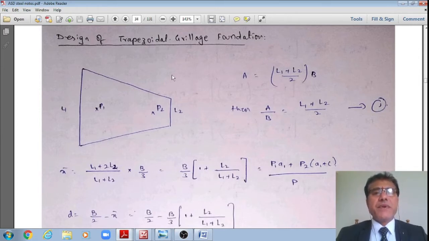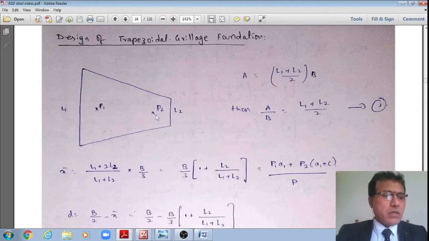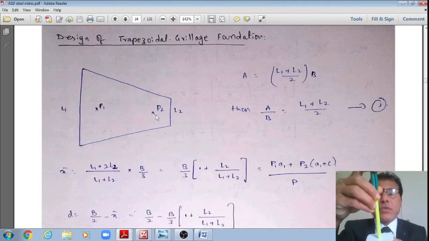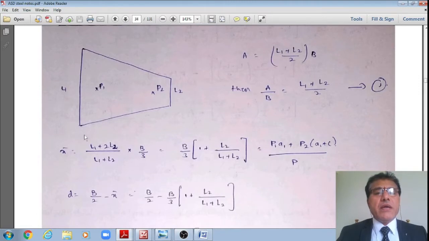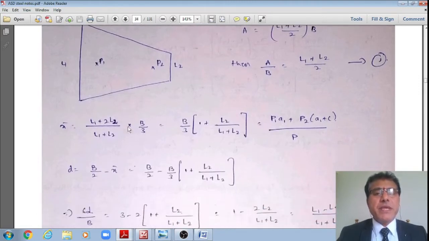The design of a trapezoidal grillage foundation shall be done when it is subjected to loads P1 and P2 on the two columns transferred through the base plate. The assumption is that if P1 is greater than P2, then obviously the width required at that side is more. L1 is greater than L2 because load P2 is smaller than P1, and the length of this grillage foundation is equal to B.